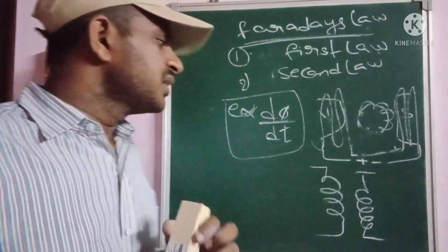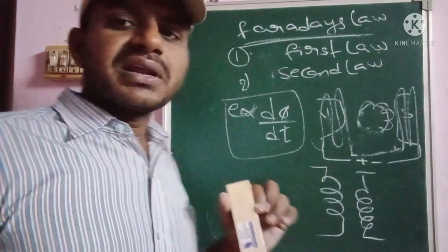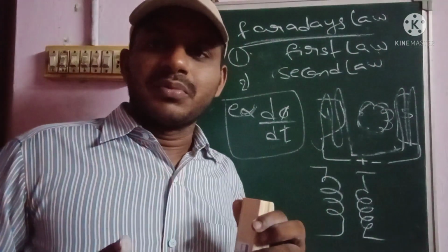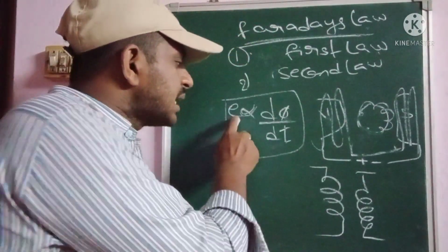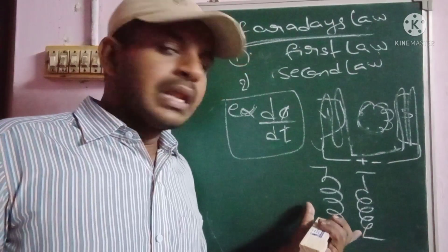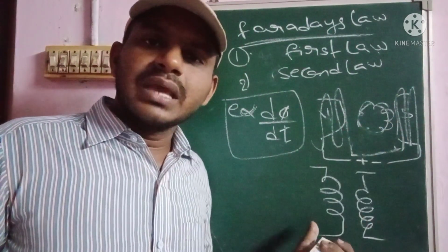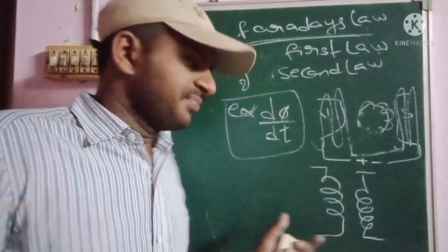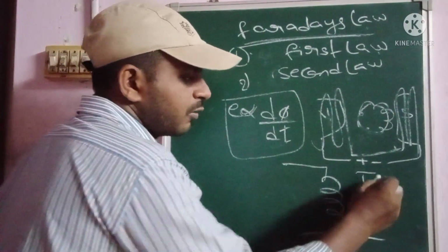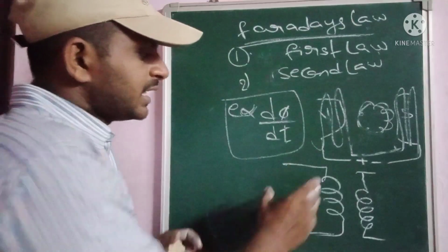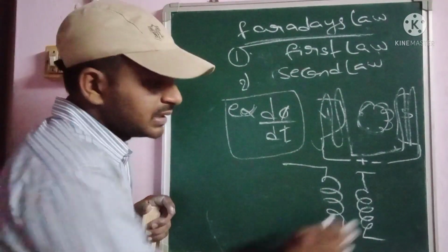Okay. So for the calculation of induced EMF, generally we take the representation of a transformer instead of a generator. So let us take the transformer. Here, this is the primary winding and this is the secondary winding.